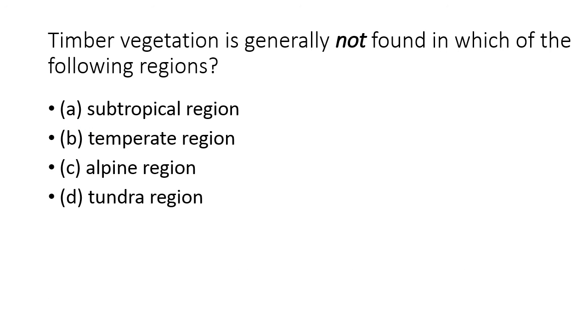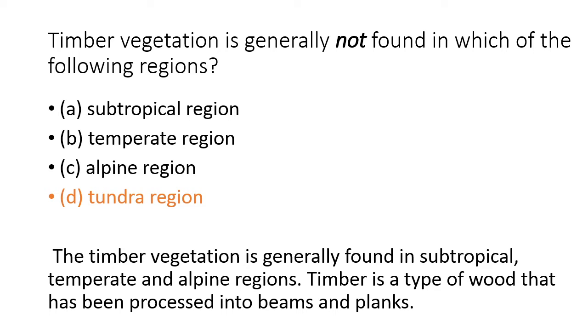The next question is, timber vegetation is generally not found in which of the following regions? Option A, subtropical region. Option B, temperate region. Option C, alpine region. Option D, tundra region. The correct answer is tundra region. Timber vegetation is generally found in subtropical, temperate, and alpine regions. Timber is a type of wood that has been processed into beams and planks.